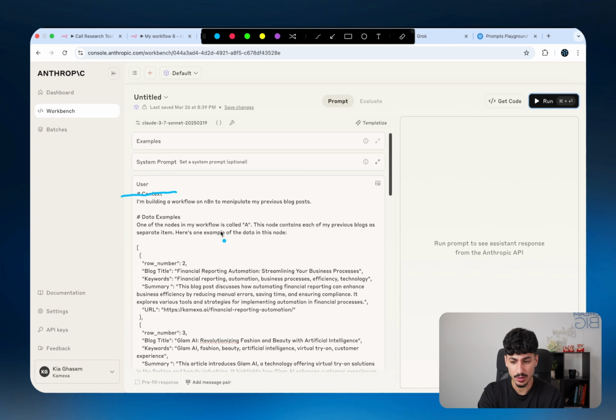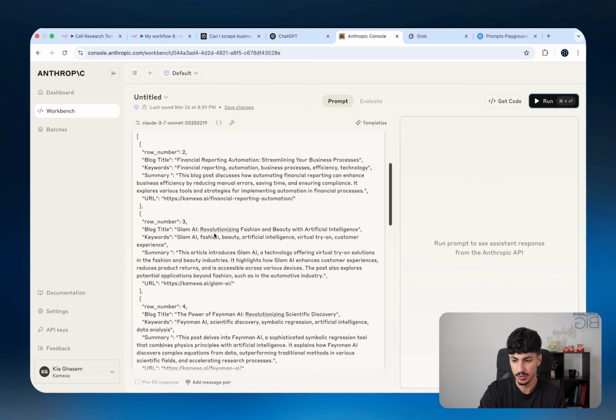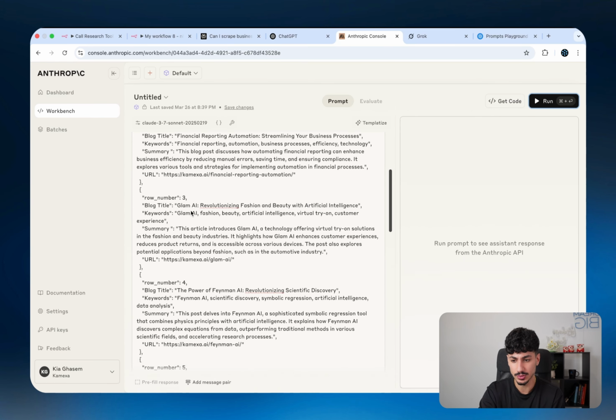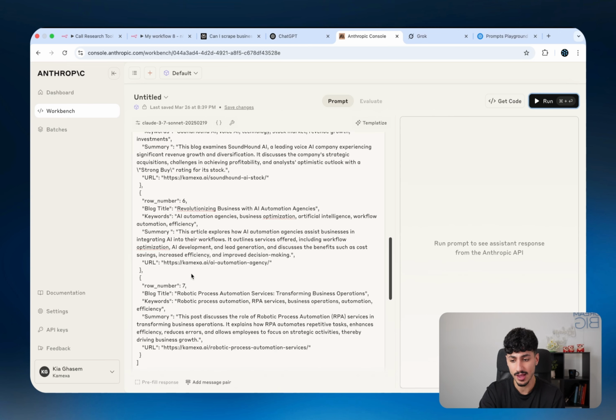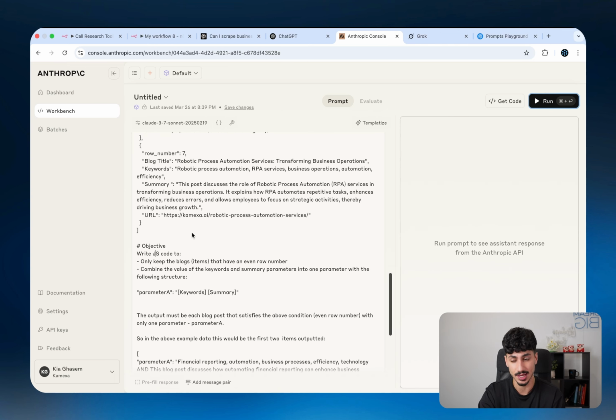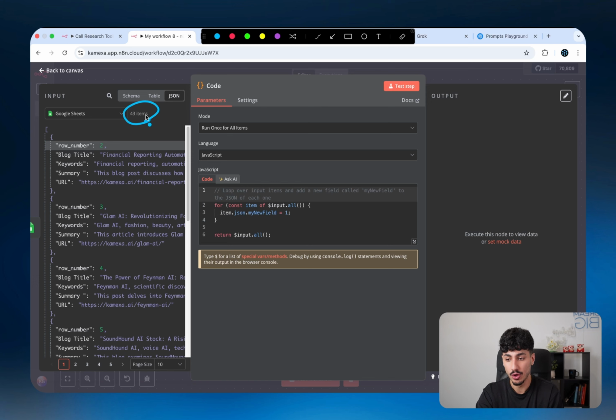So I say that one of the nodes in my workflow is called node A, and this node contains each of my previous blogs as separate items. And then I give it the actual example of the data that's currently inside that node. So if you take a look over here, we have row number 2, row number 3, row number 4, row number 5, 6, 7, and that's it. I didn't actually give it access to all 43 different items inside this actual node.